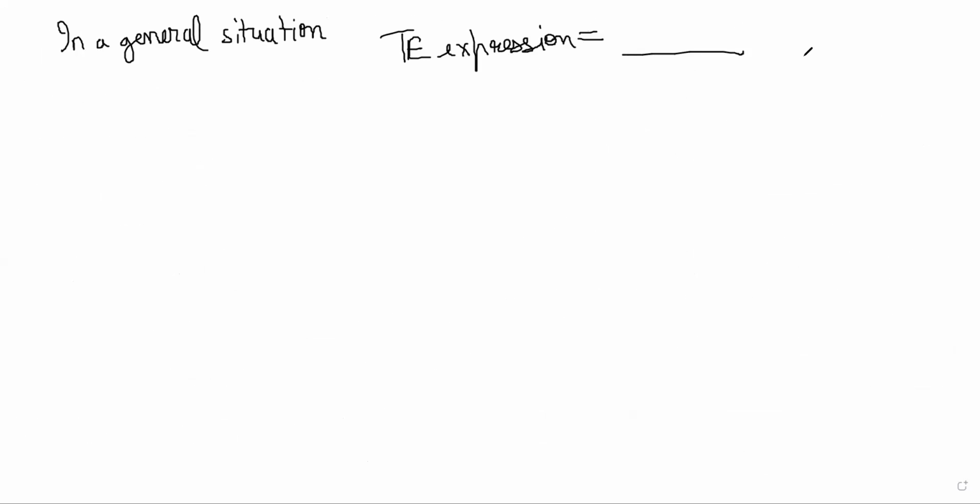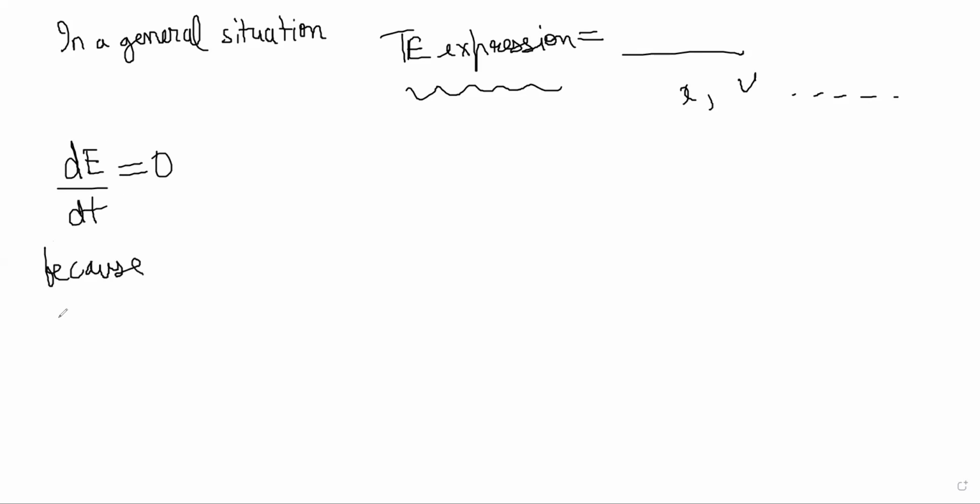In a general situation, you can write the total energy expression. It will depend on x, v, and so on, multiple factors it could depend on. It includes kinetic energy and all the potential energies for the system. If you write the total energy expression, then we know that if it is an SHM, dE by dt should be 0 because E is constant in time.